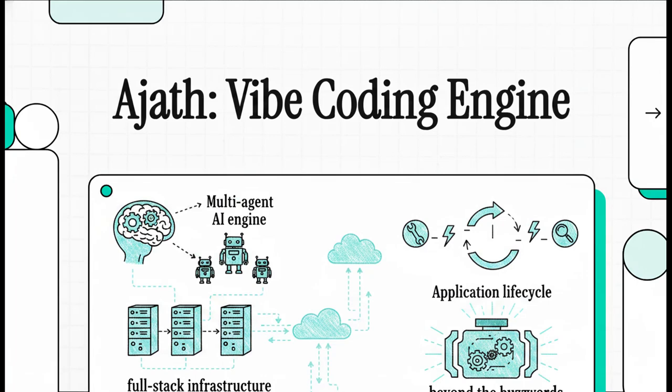Welcome to this explainer. If you're an infrastructure engineer or a systems architect, you already know the grind. We're talking about the endless wrestling with manual SSL setups, containerization, database provisioning. It is exhausting. But today, we're unpacking something that completely eliminates all of that: Ajath's zero-setup, full-stack infrastructure. We're going to move way past the buzzwords and look right under the hood at the actual engine driving this massive shift in how we build cloud platforms.